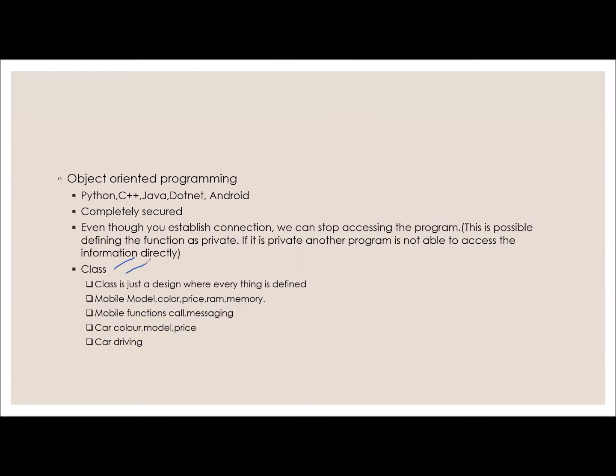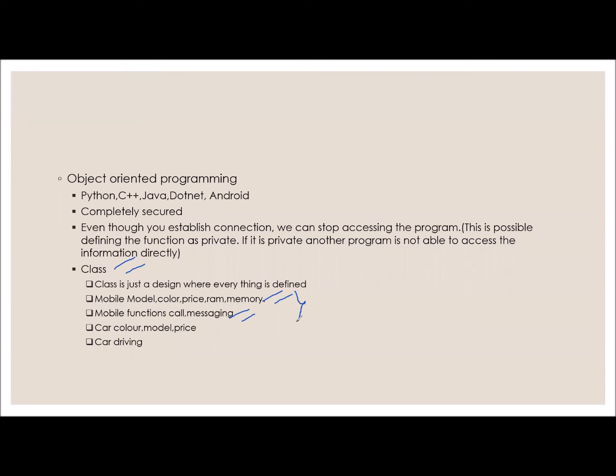What is this class? When you buy a mobile in the market, first you ask what is the model, color, price, RAM and memory. You ask different requirements, and based on that only you will buy the mobile. In electronics terminology, we call them specifications. Also, every mobile has some functionalities, like calling is one function, messaging is one function. These properties and functions combined together come under what we call a class.